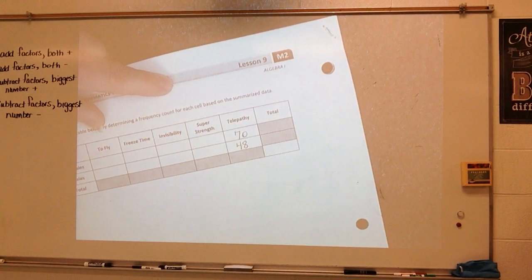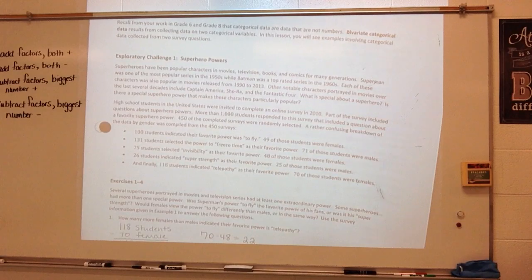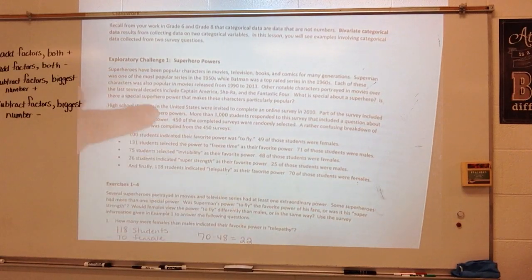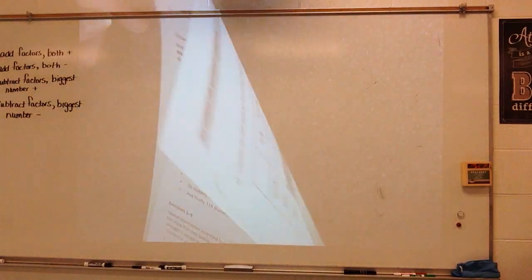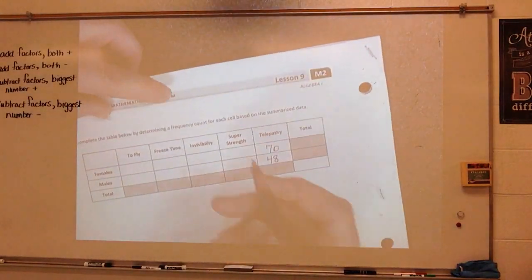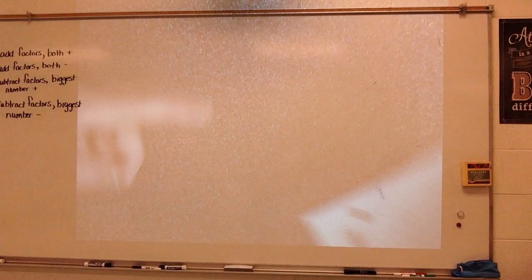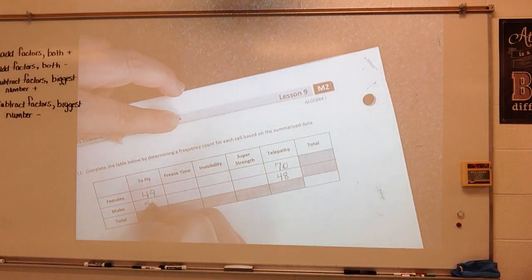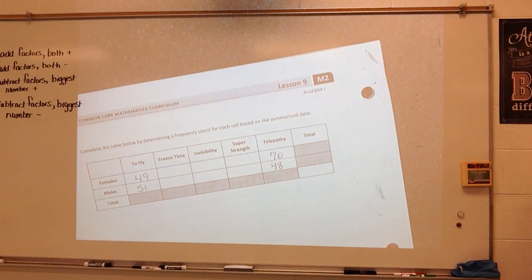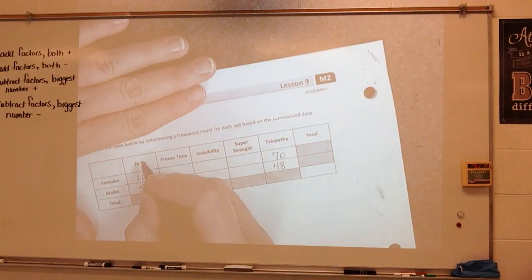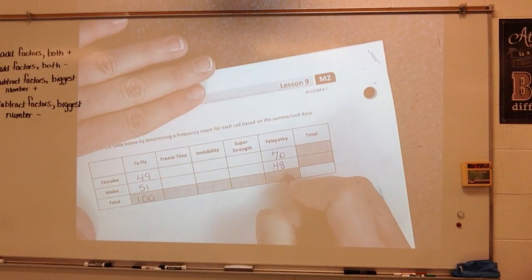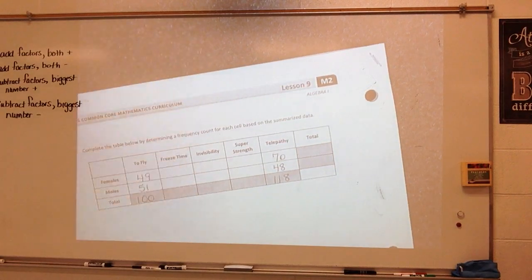We did fly, which was 49 female and 51 male. And I can go ahead and add this up. That would give me 100. I can add this up. That would give me 118.